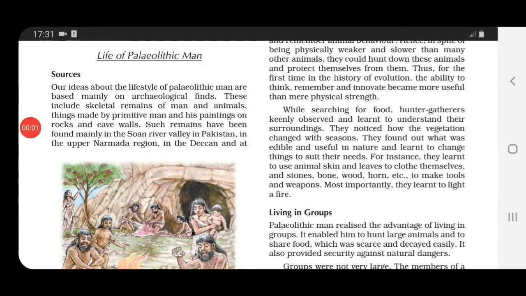Now children, if we talk about the remains of that period, archaeologists have found skeletal remains of man and animals. Then they have also found things made by primitive man, his paintings, paintings done on the rocks, on the walls of the caves. So by studying all these things, archaeologists came to a conclusion and then they have given us an idea about the life of Paleolithic man.